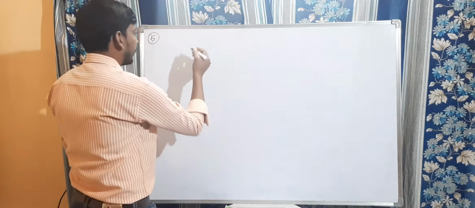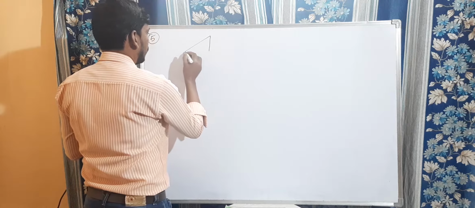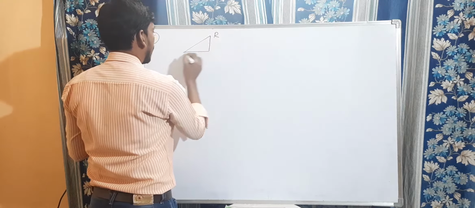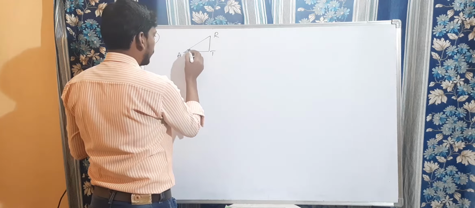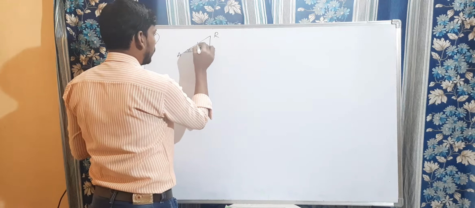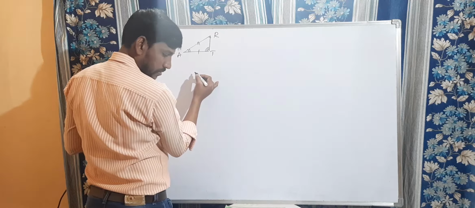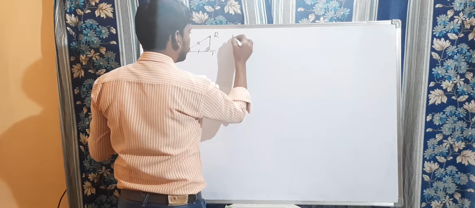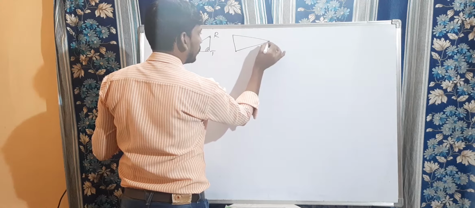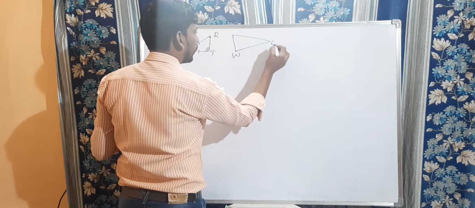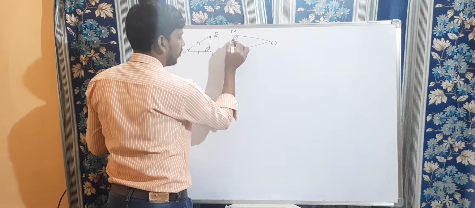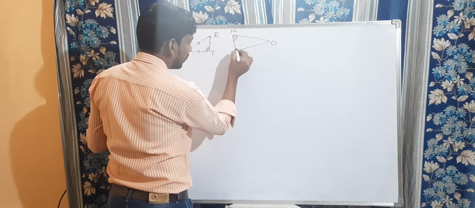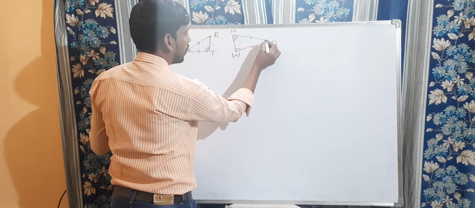Here they given two triangles, this is RAT, and this is WOM.